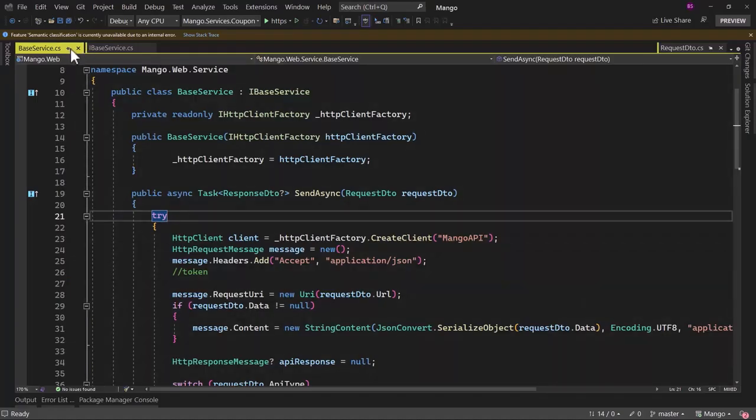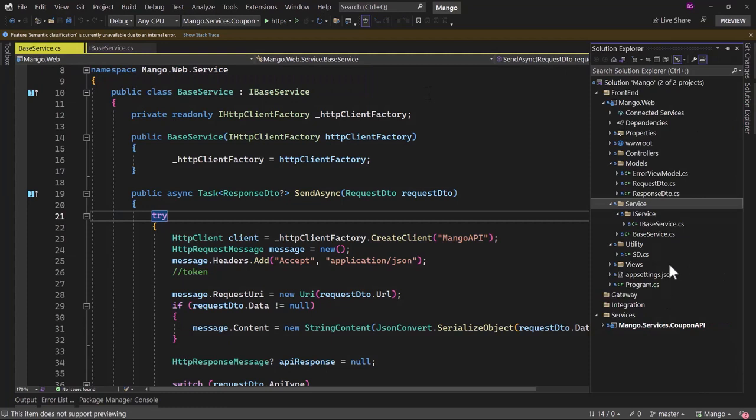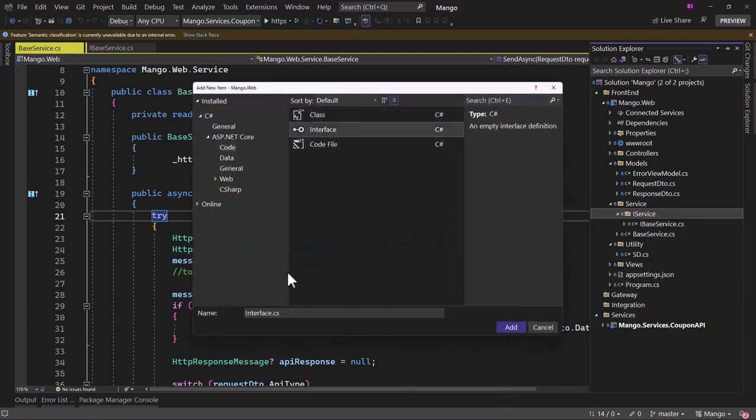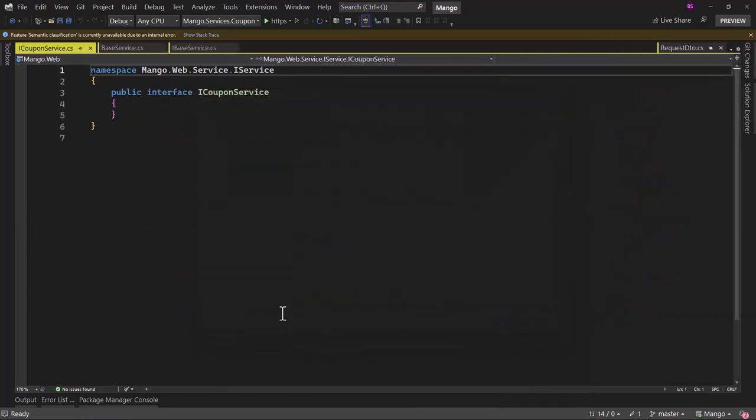We have the base service right here. We need to call our coupon API, and for that we will be creating the coupon service. In the Service folder, let me create a class file. It will be an interface. I will give it a name of ICouponService.